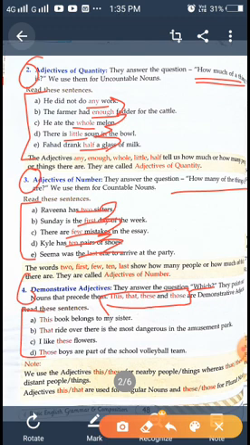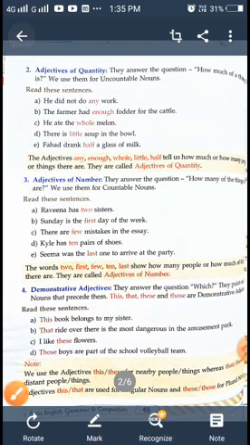That ride over there is the most dangerous in the amusement park. I like this flower. Those boys are part of the school volleyball team. So here it is this, that, these, those. These are the demonstrative adjectives. That is not fixed. You can see the sense of the sentence, then you can use this type of word, which is near, which is far. Okay. Then come to next.